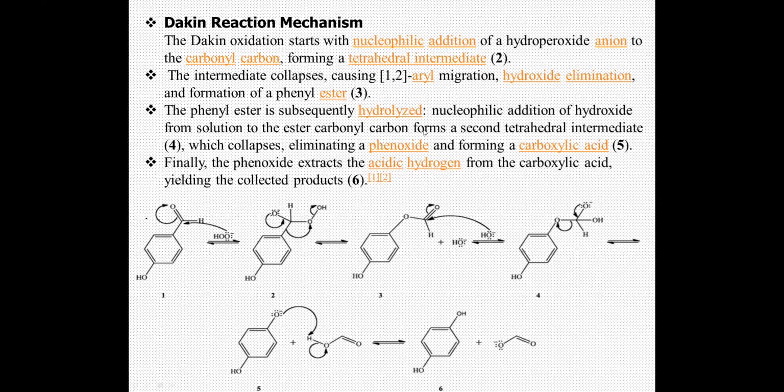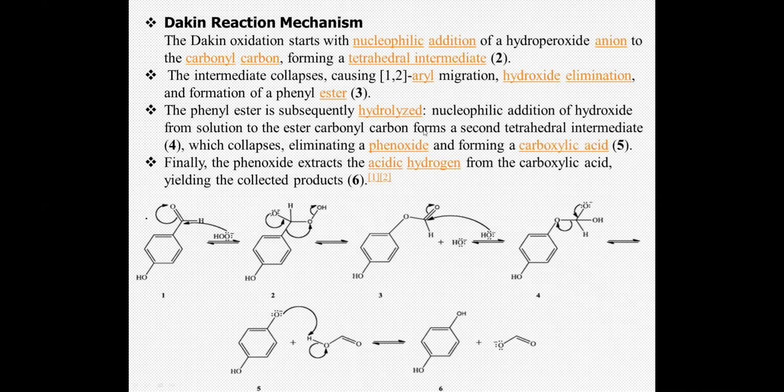So what happens next? In intermediate 2, it undergoes rearrangement. O minus comes back to form a carbonyl, and in doing so there is a 1,2 aryl migration with elimination of hydroxide ion, and formation of the phenyl ester 3.